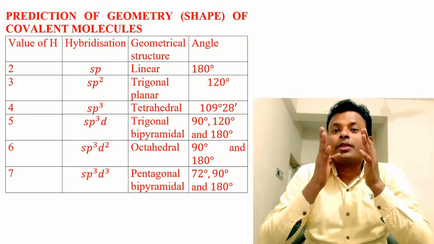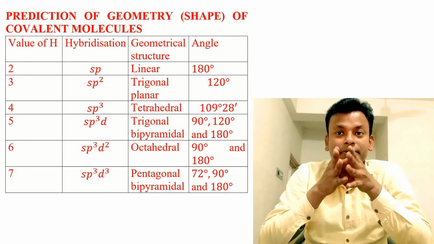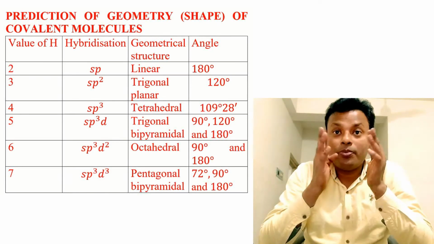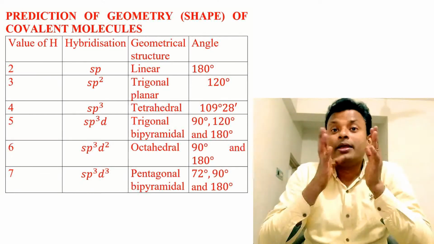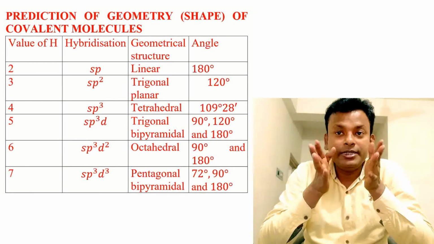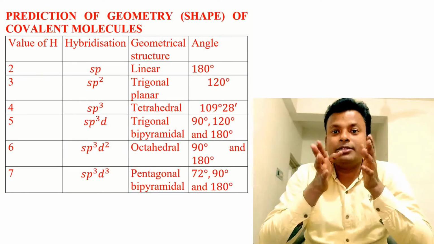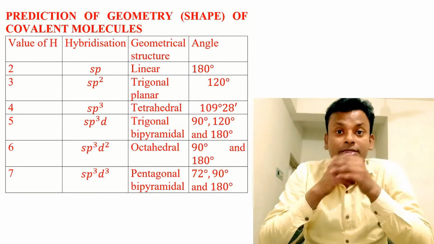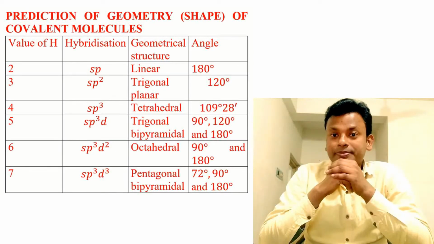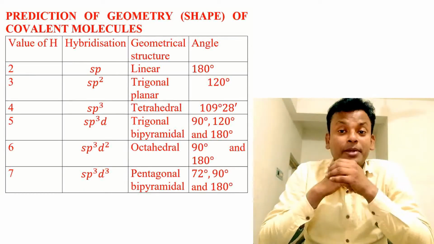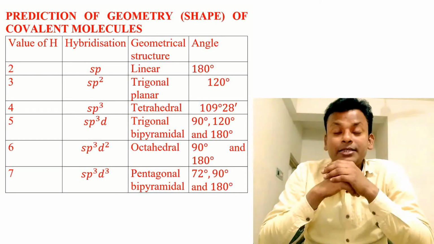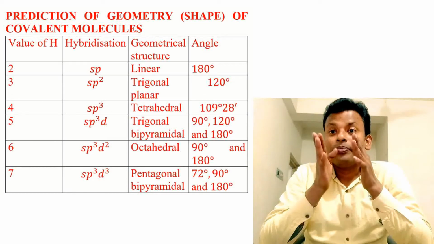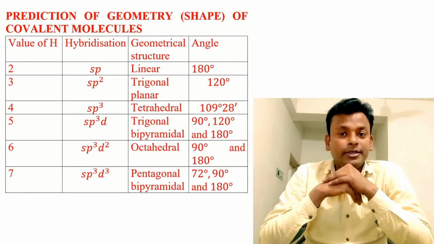For 4, hybridization is sp3, tetrahedral structure, 109 degrees 28 minutes. When H equals 5, hybridization is sp3d, trigonal bipyramidal, angles are 90 degrees, 120 degrees and 180 degrees. When the steric number is 6, hybridization is sp3d2, structure octahedral, angles 90 degrees and 180 degrees.